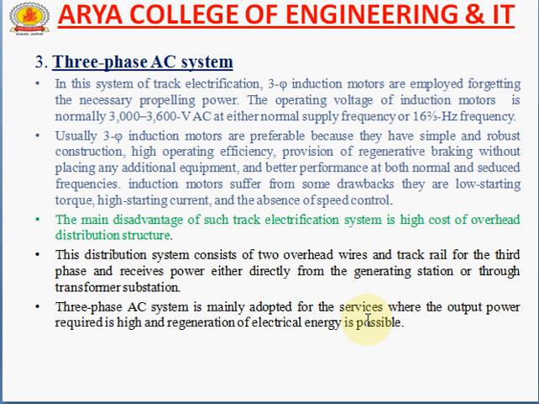So there are many advantages of three-phase AC system. The main advantage of the three-phase AC system is that regenerative braking is possible without any additional equipment. So we can get better performance of the traction system.